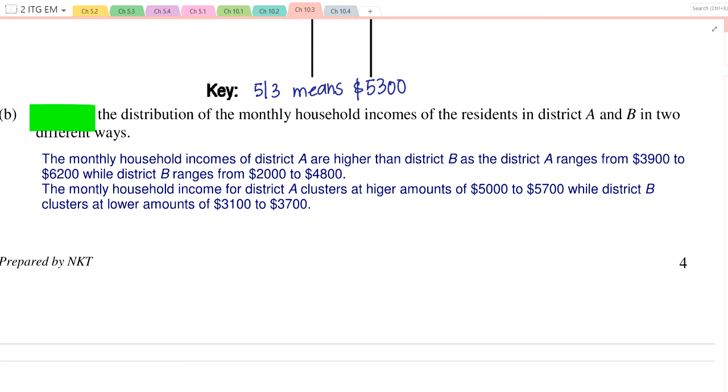Some things are the same. We always like to talk about the range. Range from where to where? The lower end to the higher end. We like to talk about the clusters. Where do they cluster around?